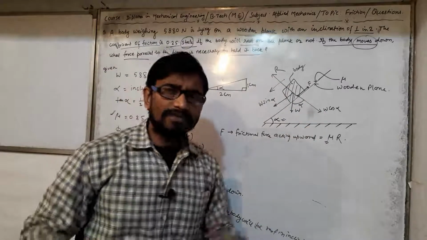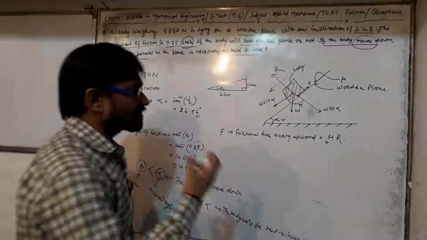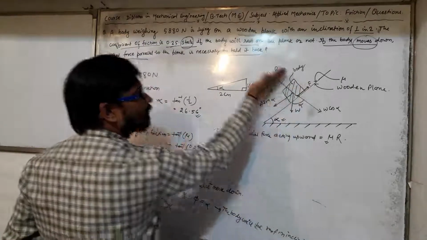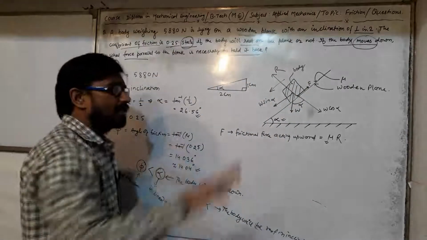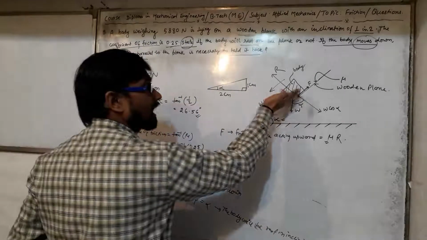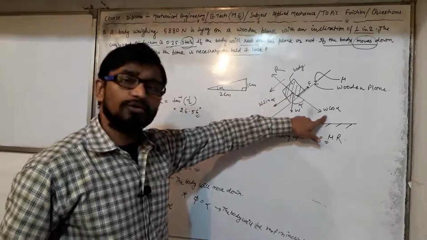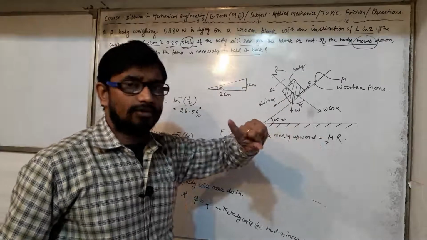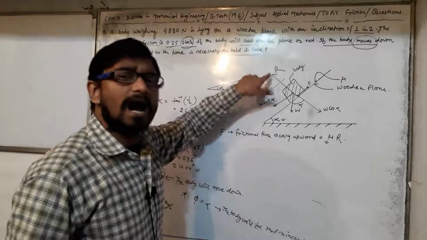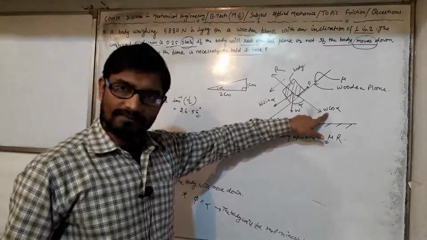Why? We can understand by observing it. The body is not moving upward or downward along this direction. If the body moved in the upward direction, then R minus W cos alpha would be the force acting, or we can say R would be predominant over W cos alpha.